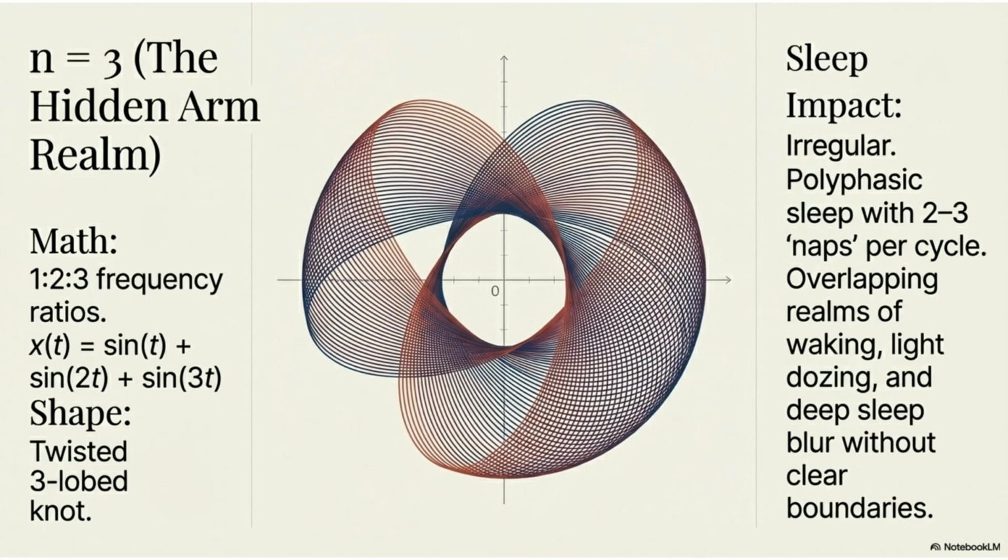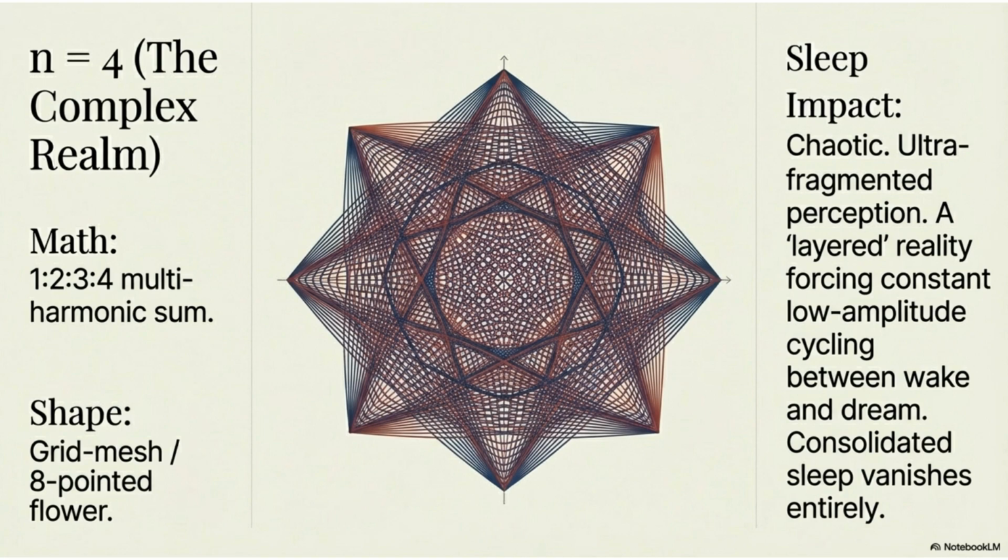The n=3 hidden arm realm, with 1:2 frequency ratios, forms a twisted three-lobed knot. Sleep is irregular and polyphasic, with deep sleep blurring without clear boundaries. The n=4 complex realm forms a grid mesh, or eight-pointed flower. Sleep impact is chaotic, forcing constant low-amplitude cycling between wake and dream.